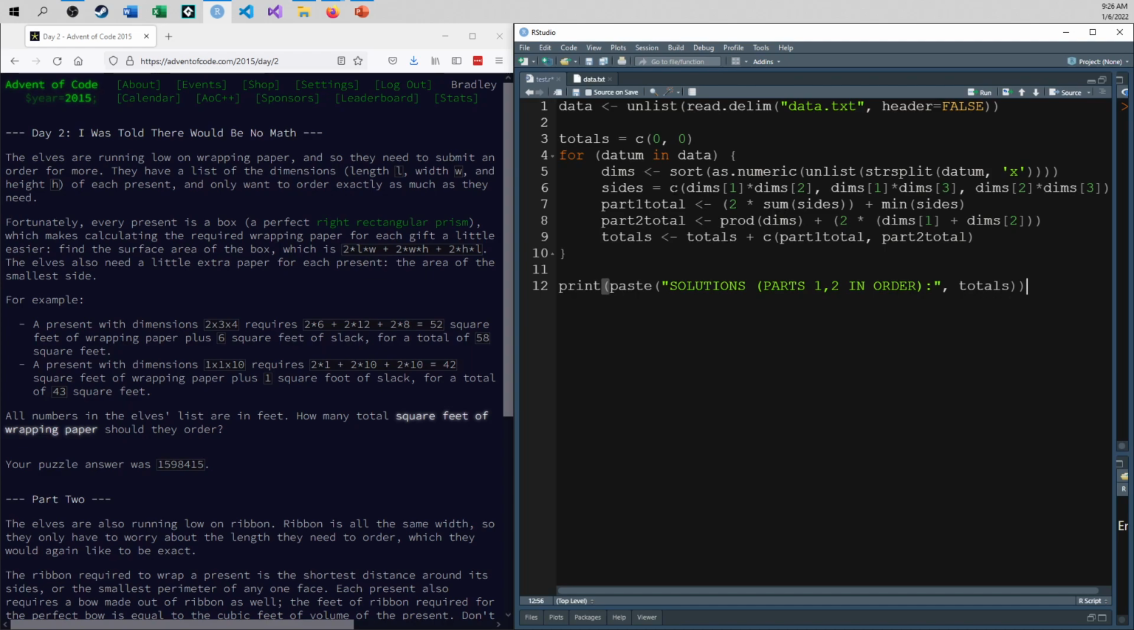But that's it for part 1. Take all of the sides together, multiply by 2. That gets me the proper present. And then when I take the minimum of each of these 3 things, that will end up getting me the slack part. I add all of that together, add that in, and that's my part 1 total. And I do that 1,000 times.